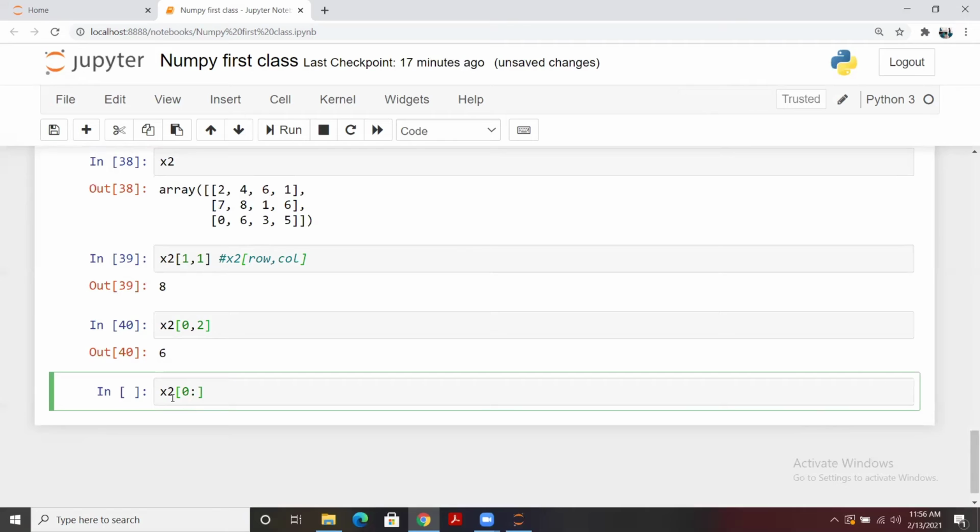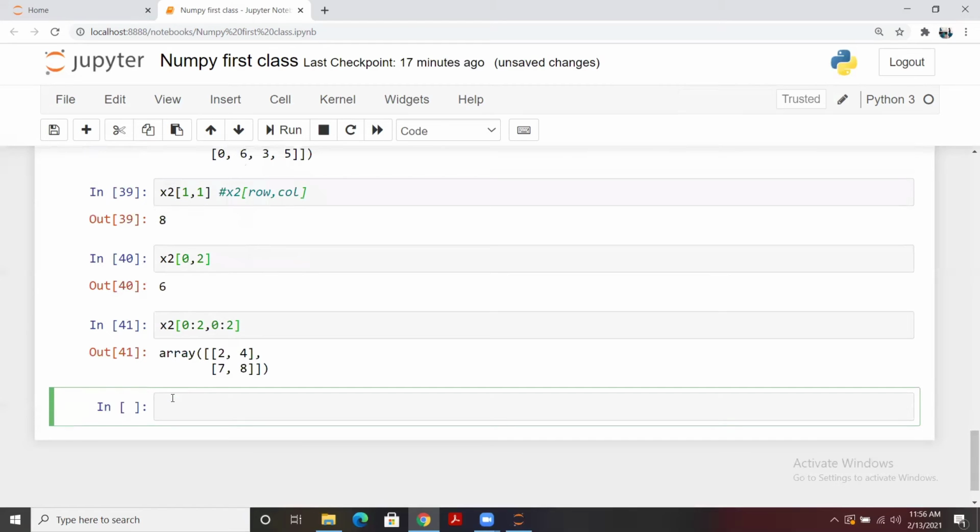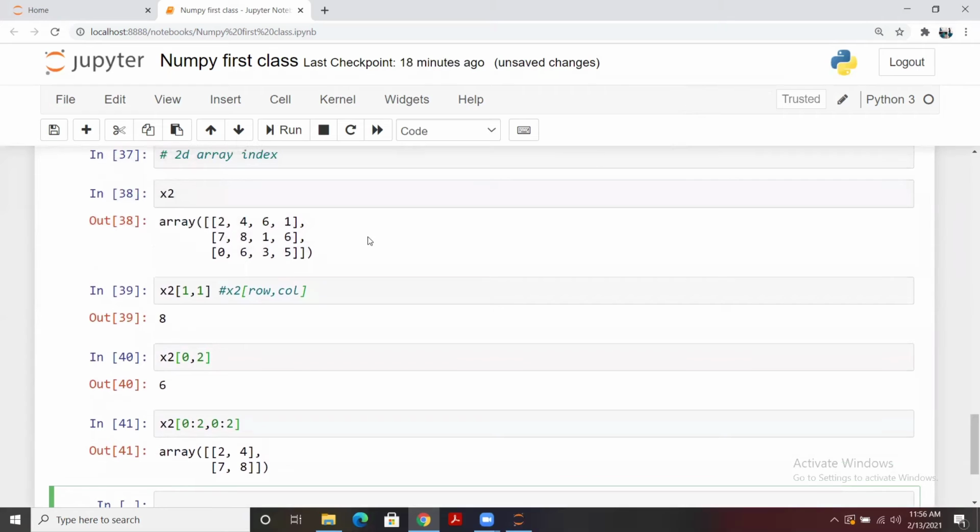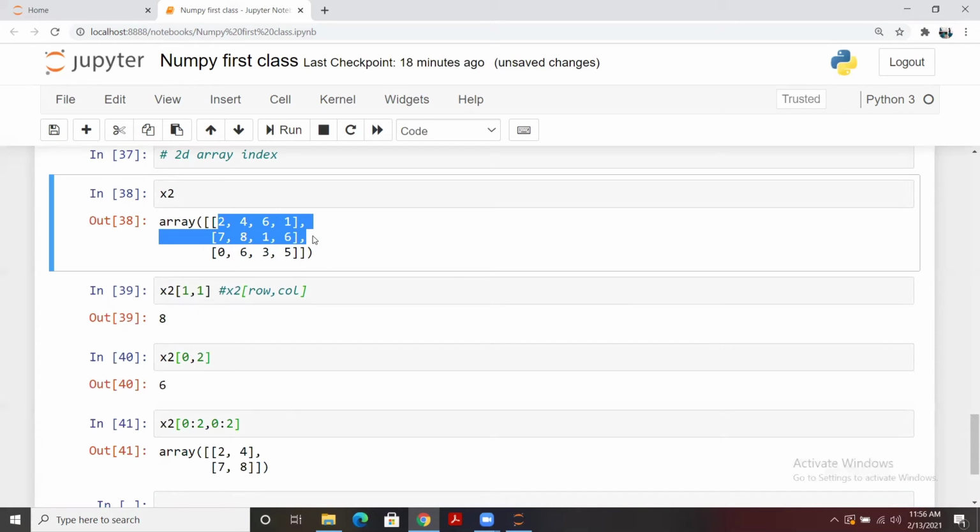So 0 to, let's say, 2 rows and 0 to 2 columns. Let me run this, and here it is. And if you validate with the x2 array, you see 2 is excluded, so it will take only these 2 rows, and the columns which start from 0 to 2, so 0, 1. So the output will be 2, 4, 7, 8.